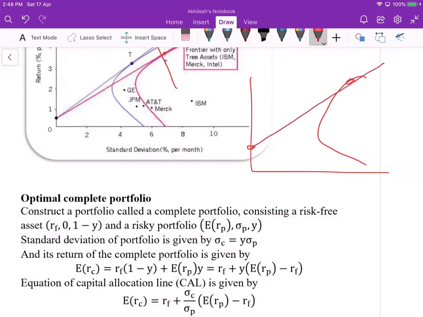And the complete portfolio lies somewhere here. So we'll construct this portfolio here.